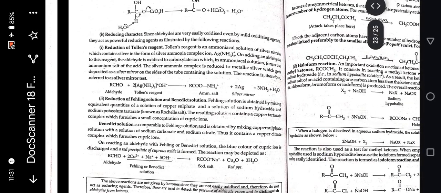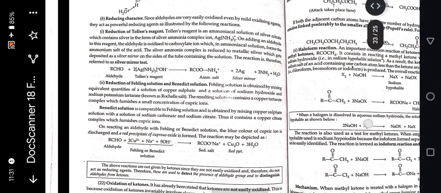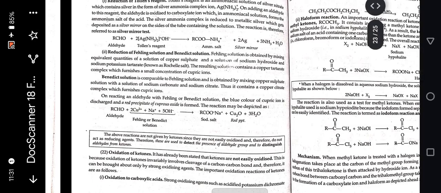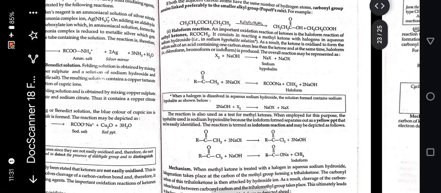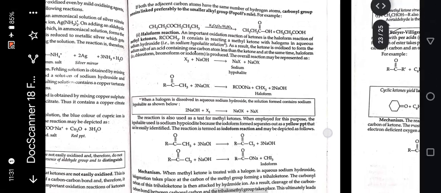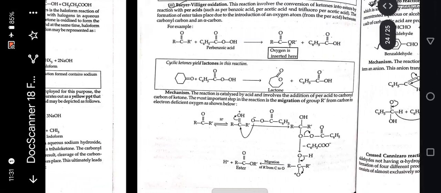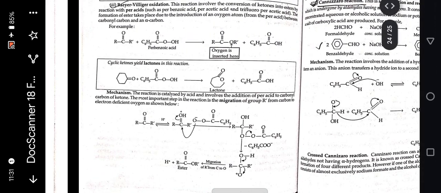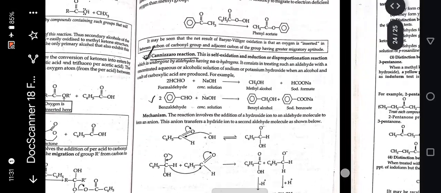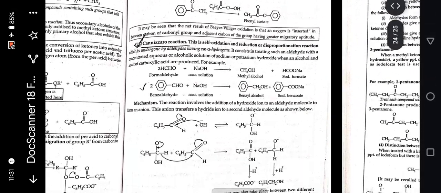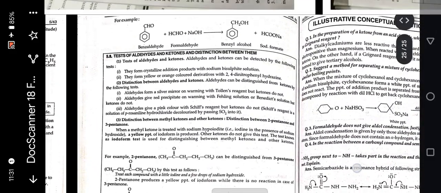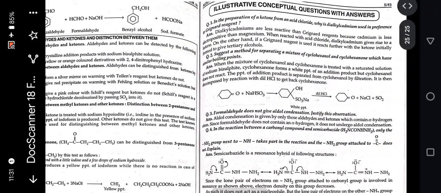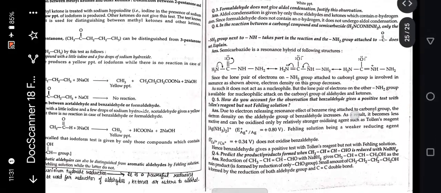Next is reducing character and reduction of Tollens reagent, reduction of Fehling solution or Benedict solution, oxidation of ketones. Next is the haloform reaction and its mechanism. And next is Baeyer-Villiger oxidation and its mechanism. Next is the Cannizzaro reaction and its mechanism. Crossed Cannizzaro reaction and its mechanism. And these are some questions on aldehydes and ketones.